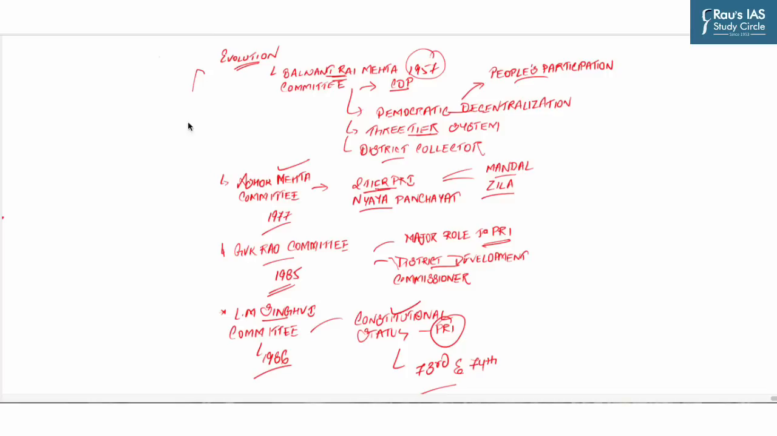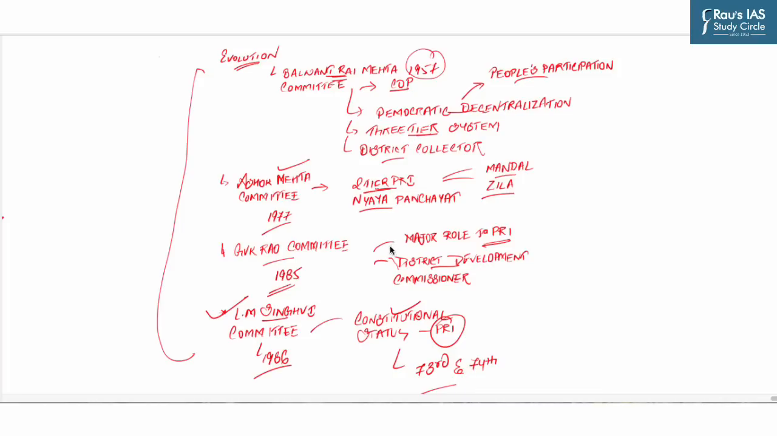So these are the four committees involved with the evolution of the Panchayat Raj institutions in India. And the most important among the four is the LM Singhvi Committee, because this committee recommended constitutional status to PRIs, and after that the 73rd and 74th Constitutional Acts were passed.